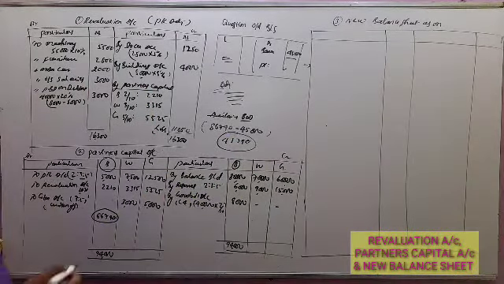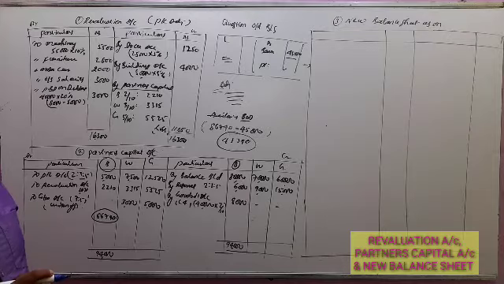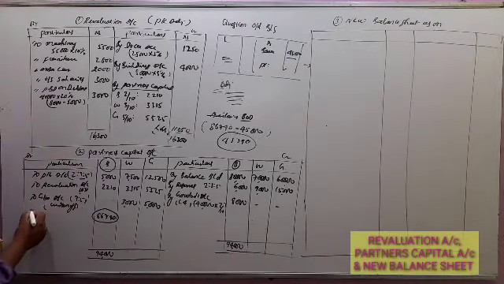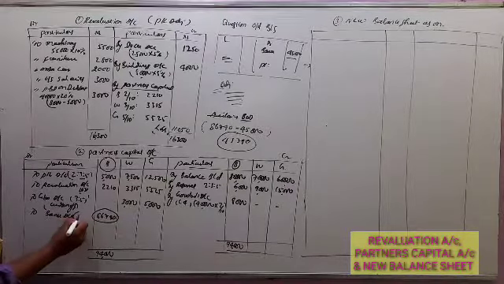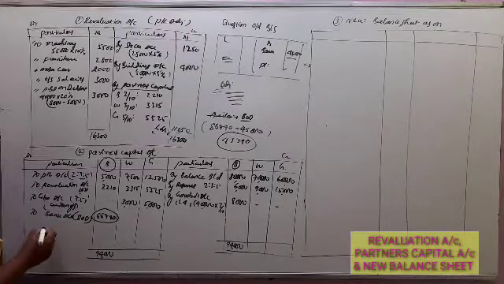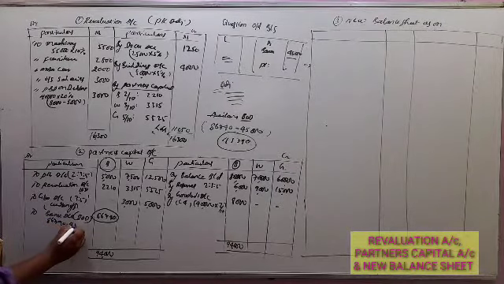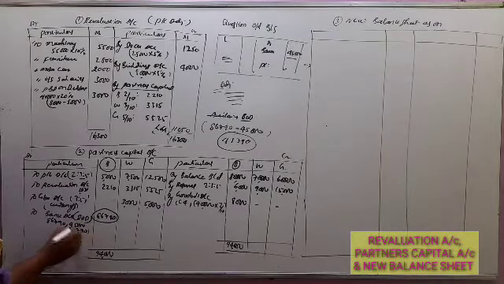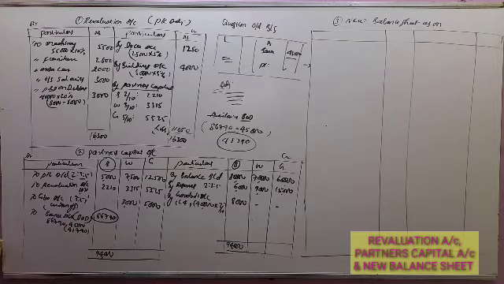BOD is a short-term liability, so we have to record it under the new balance sheet on the liability side. So this you can call the bank account, and this will be the BOD. What is BOD here? The excess of the bank balance: 86,790 minus 45,000, that is 41,790. This amount we have to show on the liability side, and on the asset side the complete bank balance is nil.